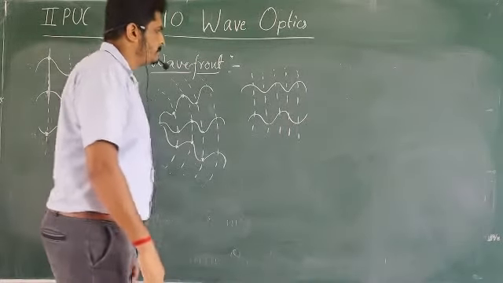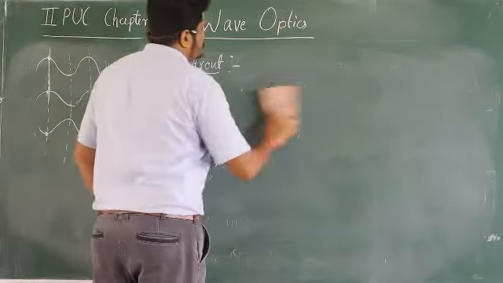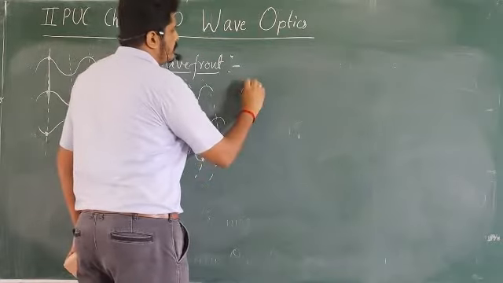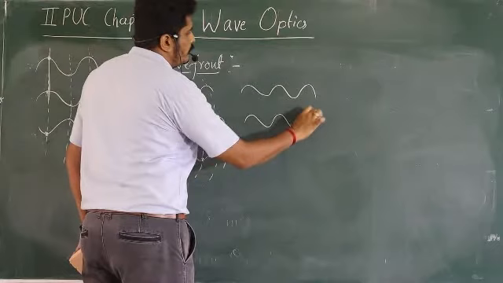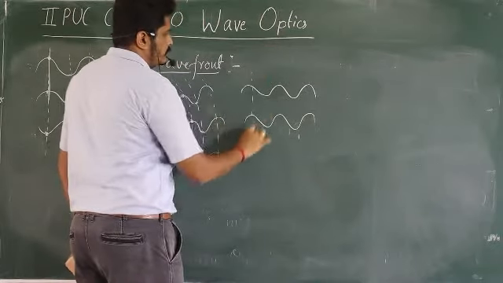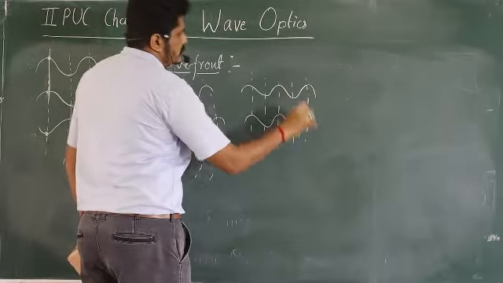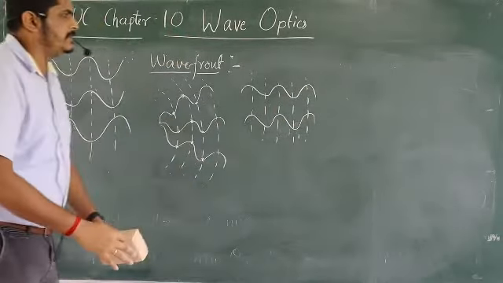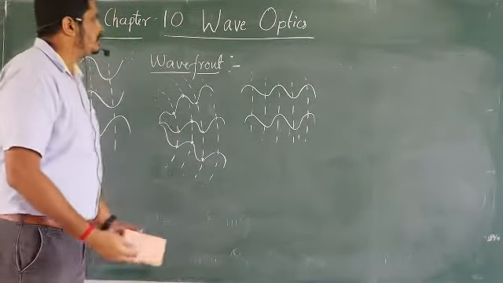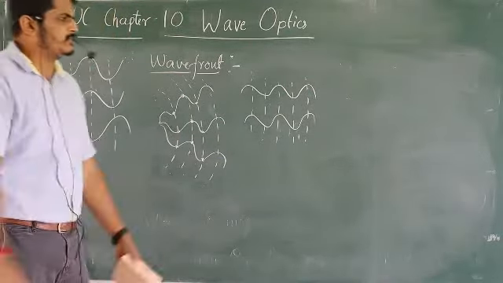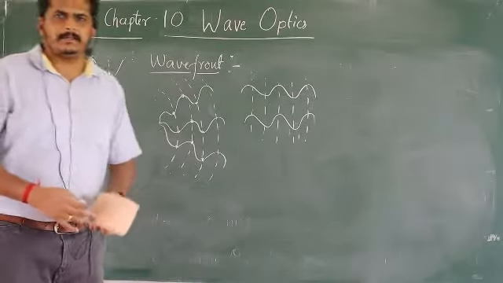Okay, this has shifted slightly. We'll redraw, no problem. So a ray traveling straight. One more. So the line joining all the particles which are in the same phase is called wavefront. Sometimes we can say line, or surface also. Why surface? Because there are different types of wavefronts.